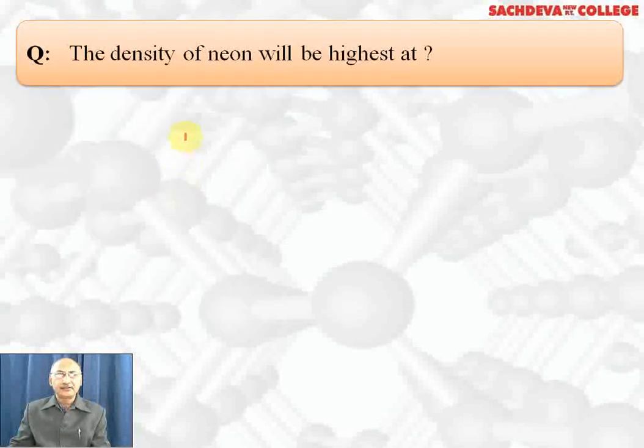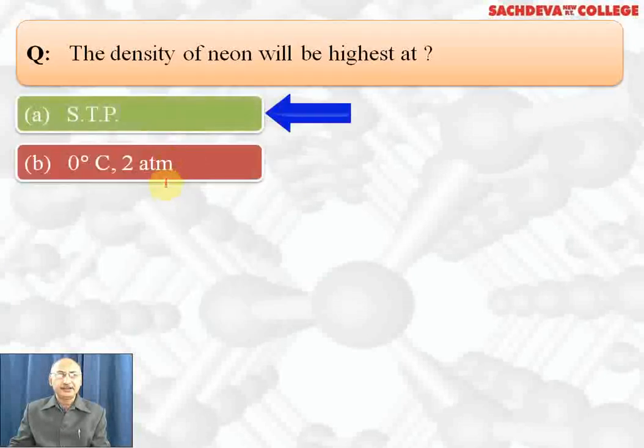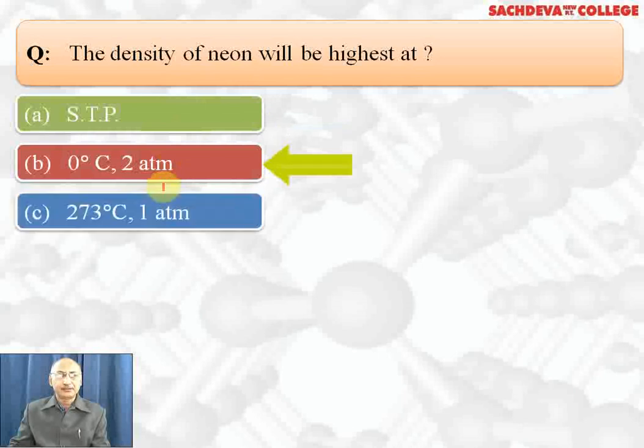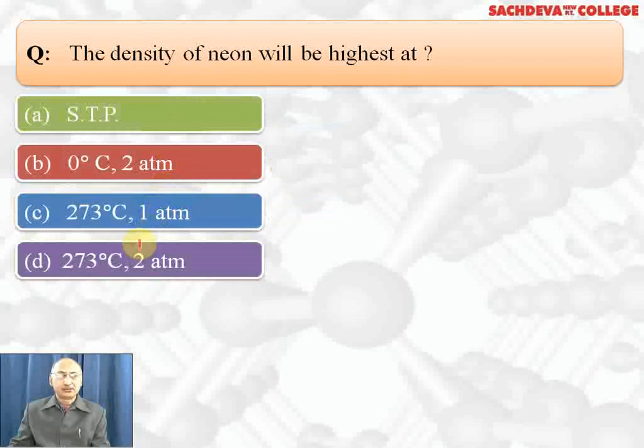The density of neon will be highest at STP: 0 degree centigrade and 2 atmosphere, 273 degree centigrade and 1 atmosphere, 273 degree centigrade and 2 atmosphere. Correct answer is B part. 0 degree centigrade is the lowest temperature out of these and 2 atmosphere is the highest pressure. So density will be maximum at lowest temperature and highest pressure, because van der Waals force of attraction will be maximum, hence density will be maximum.